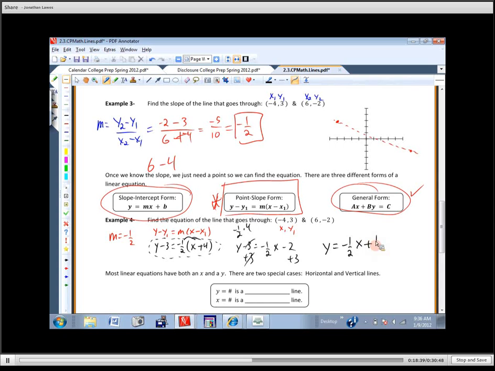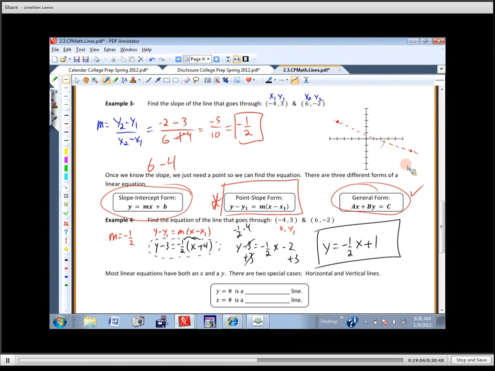What's the y-intercept? 1. What's the slope? -1/2. Now, come back here and take a look at my crappy graph. Does this look like it crosses at about 1? Yeah, I just freehanded this, and it looks pretty good. And does it look like it has a slope of -1/2? Yep, so we're in good shape. All right, any questions?